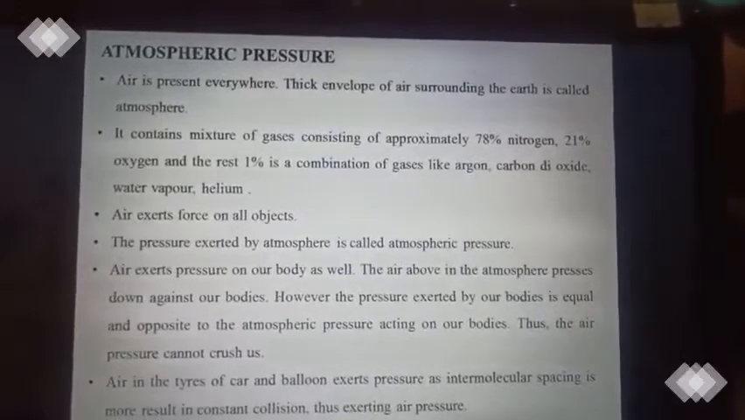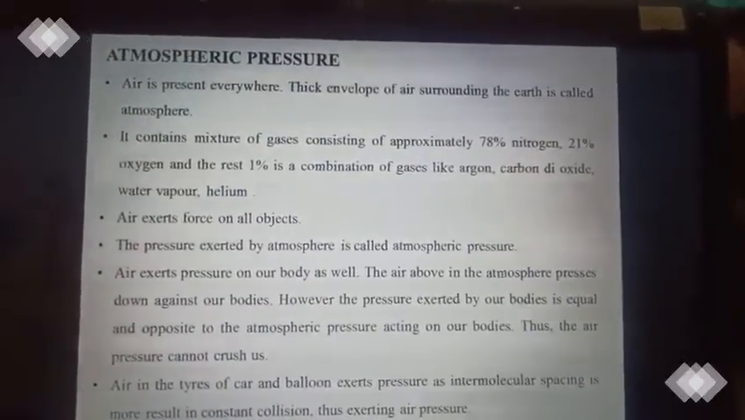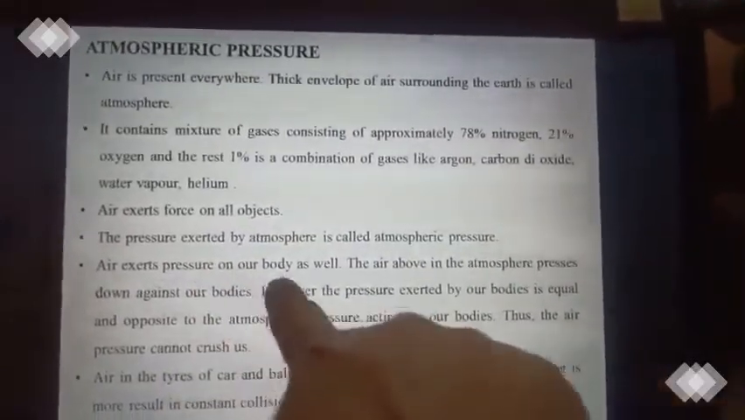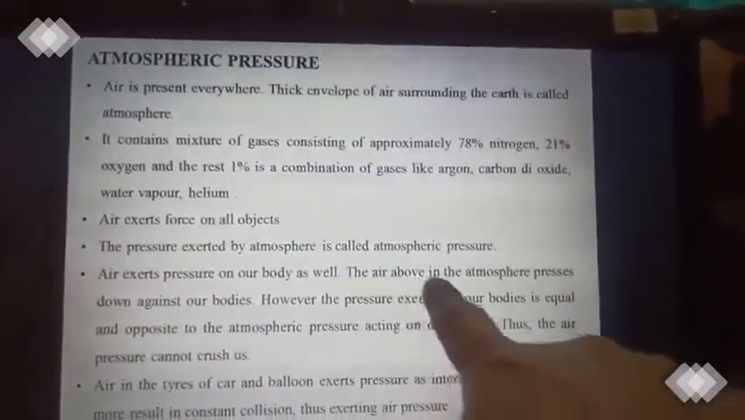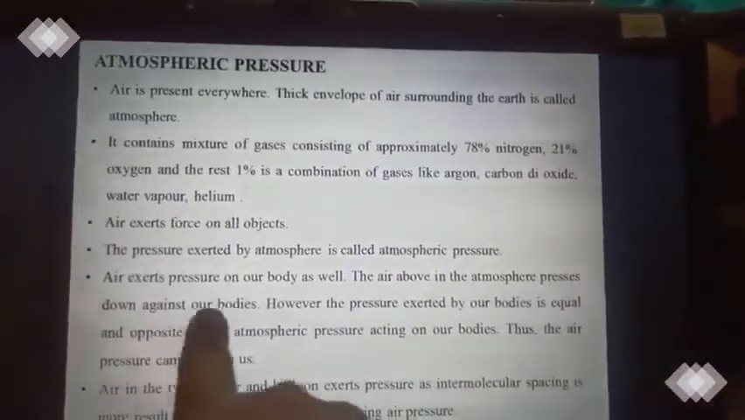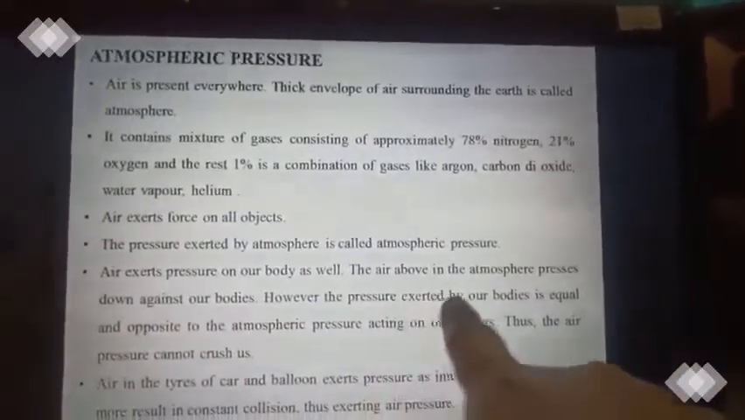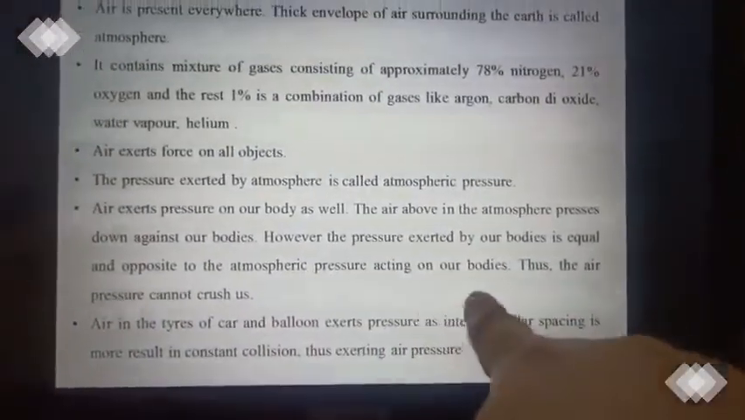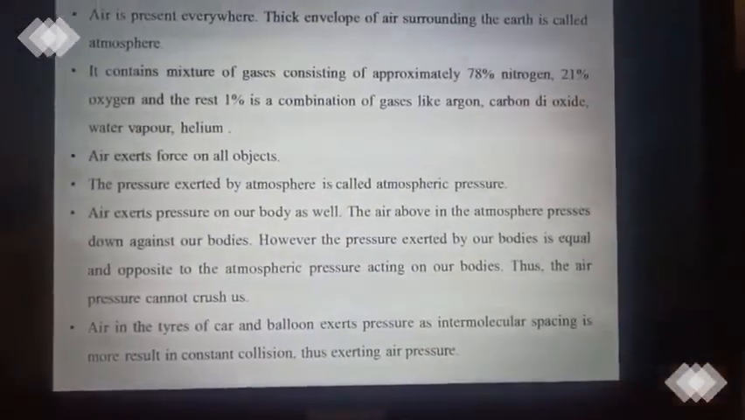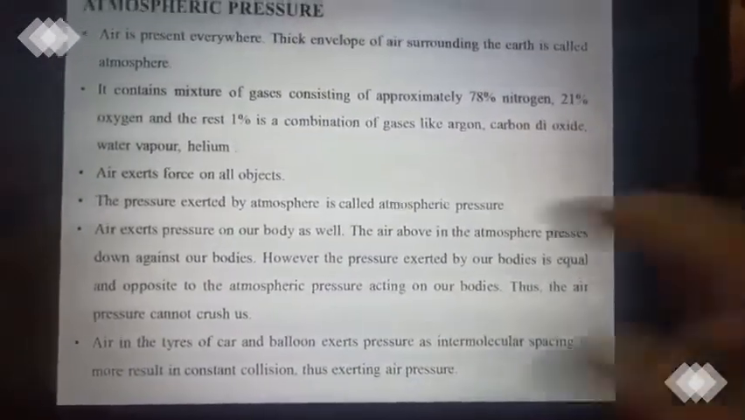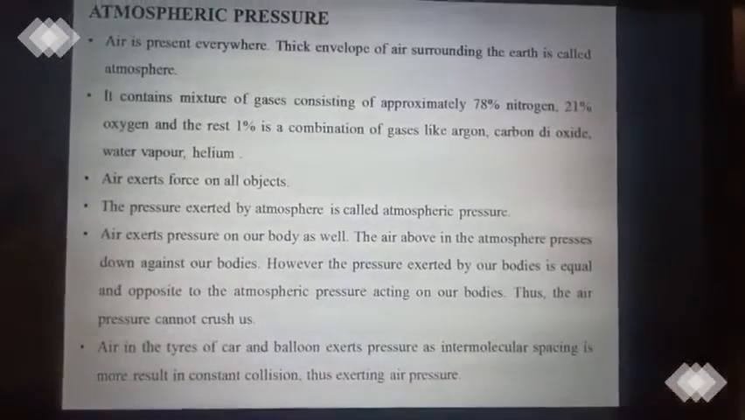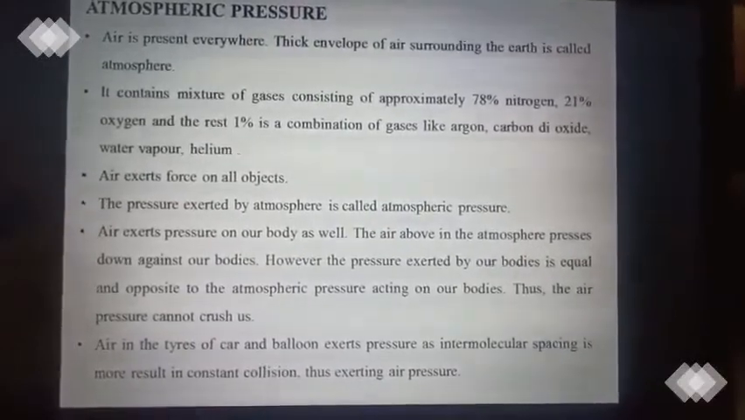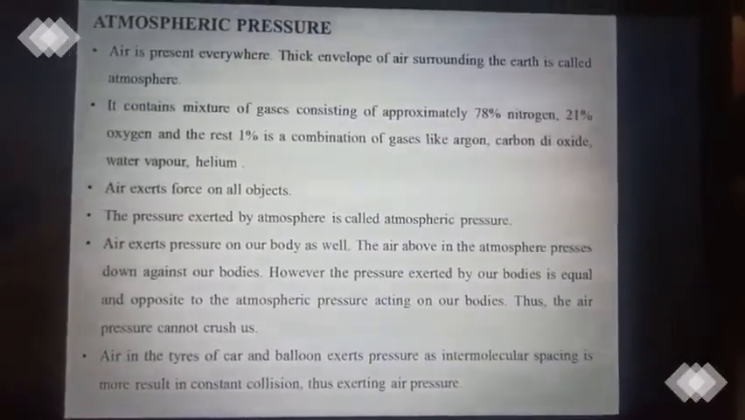Similarly, inside our body also pressure is exerted, and outside in the atmosphere there is also a pressure. If the pressure inside the body and outside the body remains the same, that is why air pressure cannot crush us. Air exerts a pressure on our body as well. The air above in the atmosphere presses down against our body. However, the pressure exerted by our body is equal and opposite to the atmospheric pressure acting on our body. Thus, the air pressure cannot crush us. Clear? So, air in the tire of a car or a balloon exerts a pressure that is due to the collision of molecules. So, when there is a collision, it exerts a pressure. Clear?